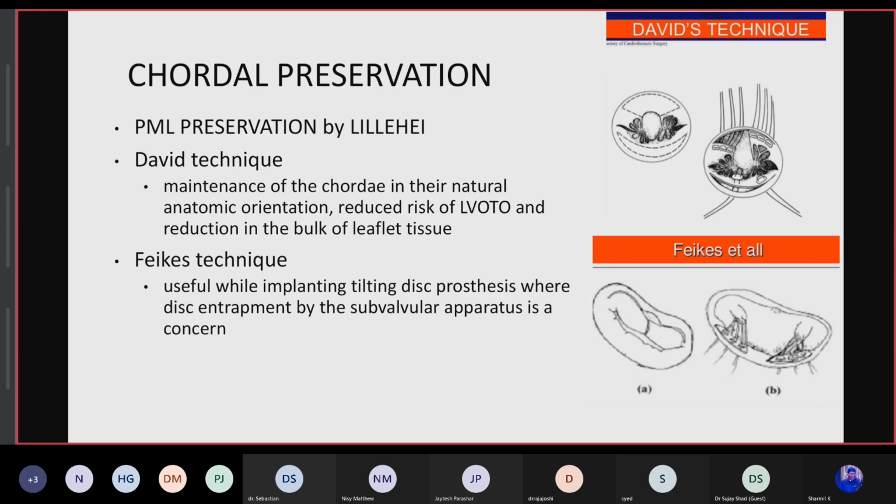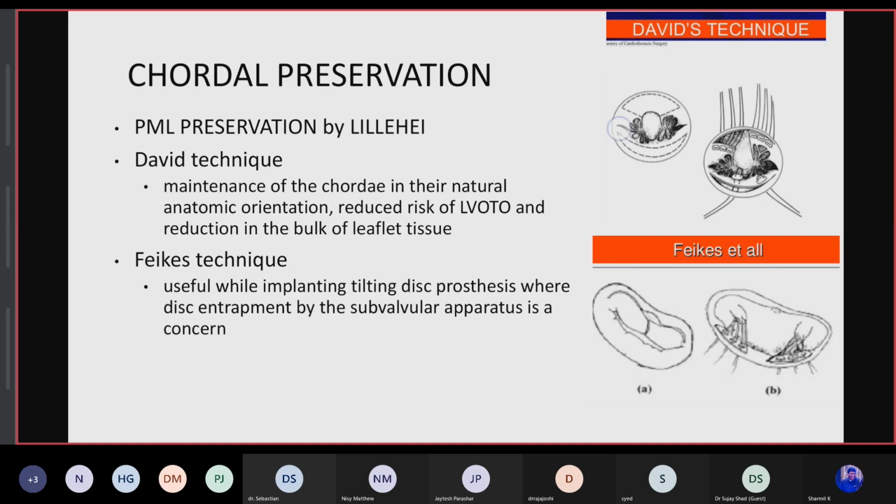But the problem is it disturbs the normal geometric relationship, in contrast to David's technique, which can change the LV wall stress, and it will disturb the chordal tension on the papillary muscle, and will eventually cause dysfunction of the LV. So it is not preferred as compared to David's.